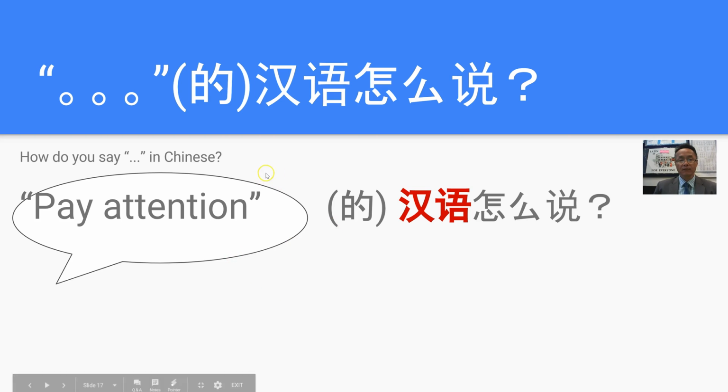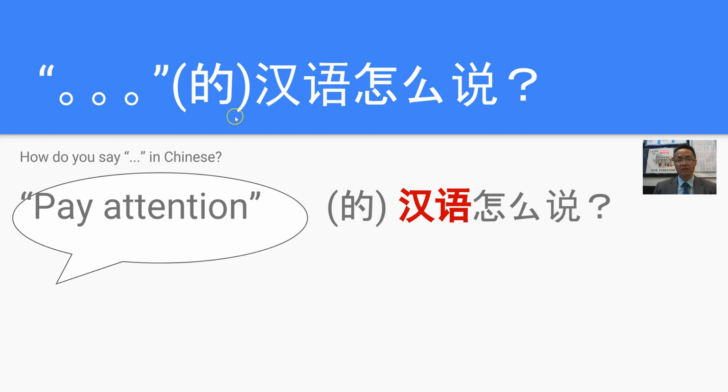Our next structure, which is a very handy one in Chinese, is how do you say this word in Chinese? So we've got the word that we want translated into Chinese with Hanyu 怎么说? How do you say 怎么说? Hanyu 怎么说? How do you say this in Chinese?